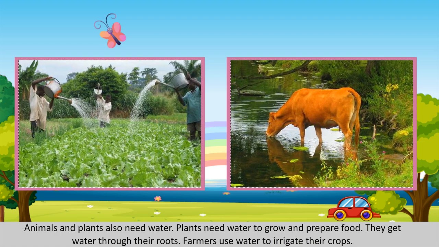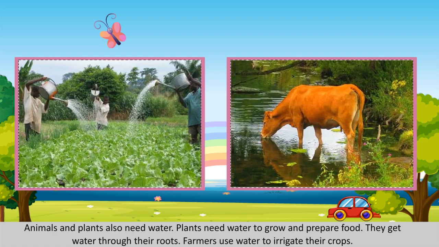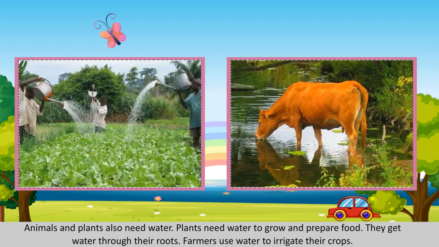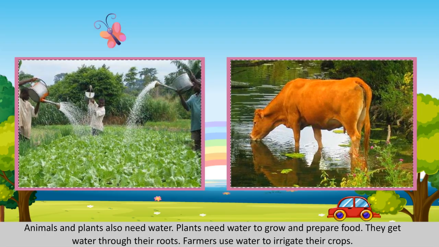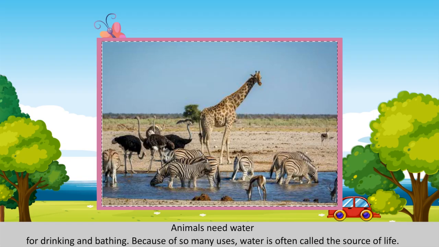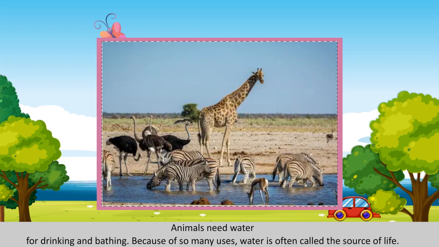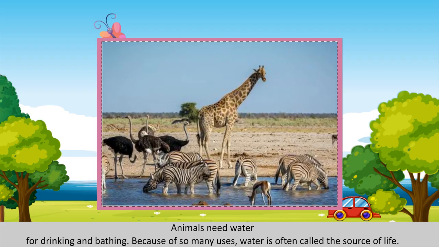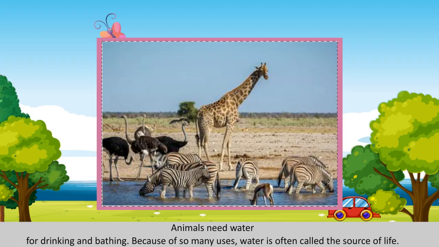Animals and plants also need water. Plants need water to grow and prepare food. They get water through their roots. Farmers use water to irrigate their crops. Animals need water for drinking and bathing. Because of so many uses, water is often called the source of life.